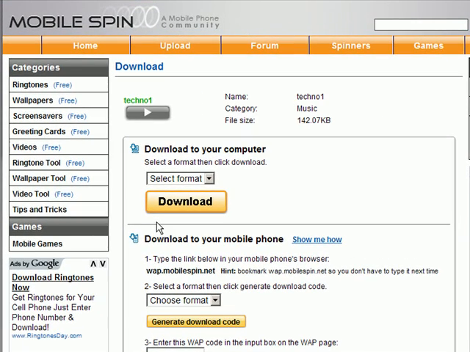You have two options. You can download the ringtone to your computer, or you can download it directly to your mobile phone. Let's look at how you can download it to your computer. Select the format, and then click Download.